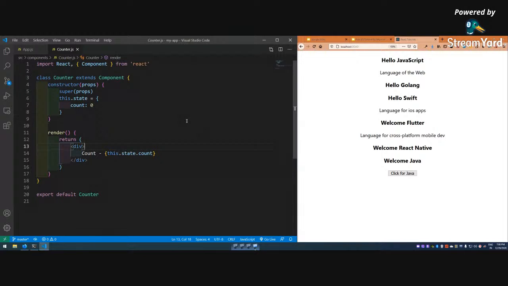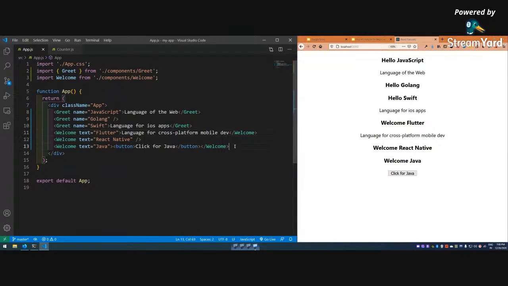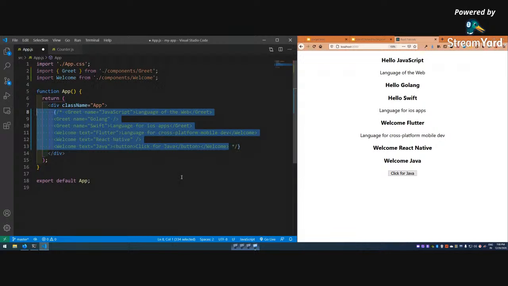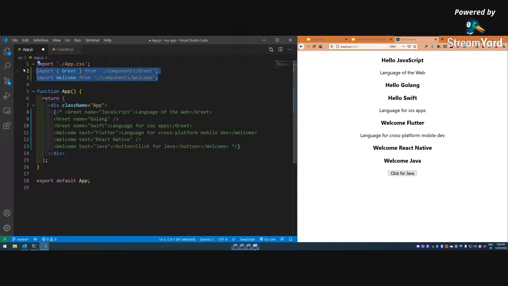Why will it not show anything? As you might have guessed, we have to add it here. Okay, so let me do one thing. Let me not remove it. Let me comment it out, or else it gives warnings in the console actually.